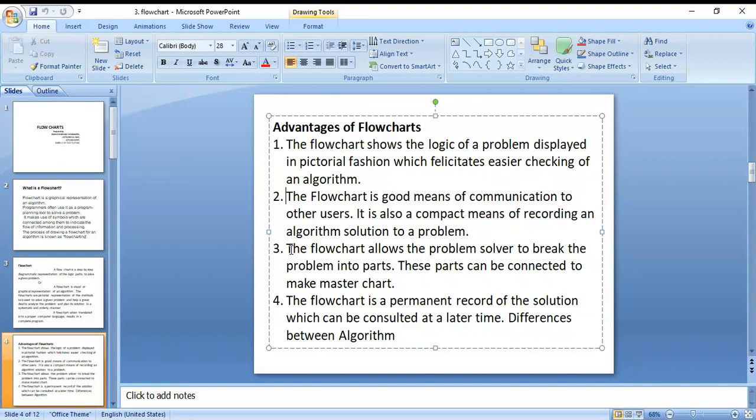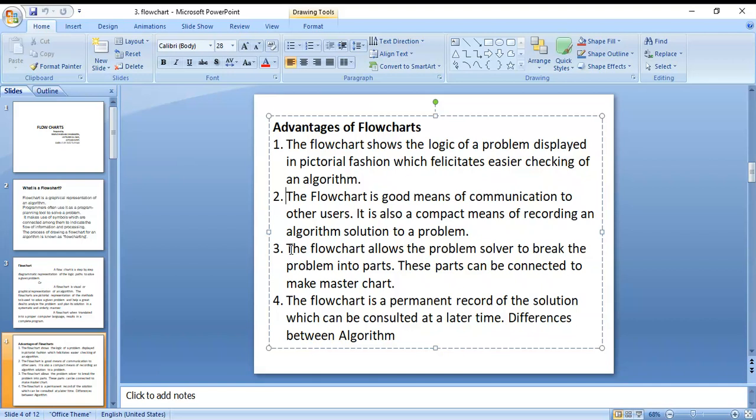Next, the third one. The flowchart allows the problem solver, meaning the user who solves the problem, to break the problem into smaller parts. What is the big problem? We can break it into smaller parts.